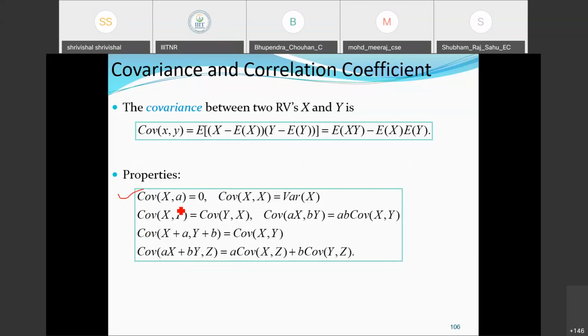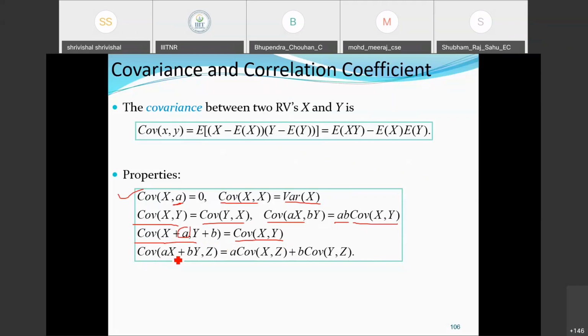Covariance of x and a is equal to 0, because a is a constant term. Covariance of x and x will be variance of x. Covariance of x and y will be equal to the covariance of y and x. Similarly, covariance of ax comma by will be equal to ab into covariance of x and y. Covariance of x plus a, y plus b is the same as covariance of x and y, because of the summation term, the covariance contribution will be 0.